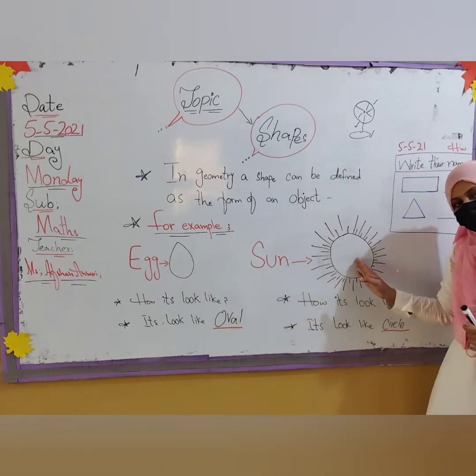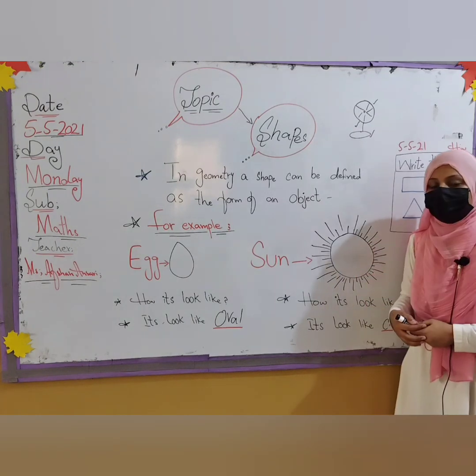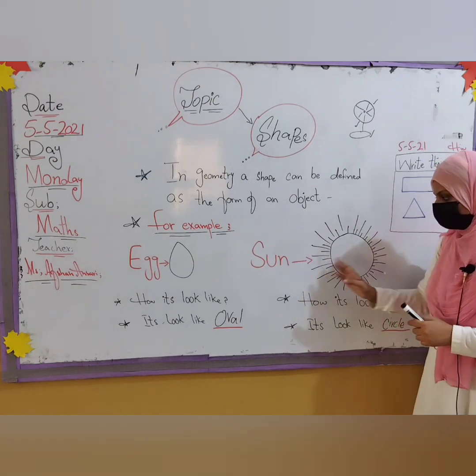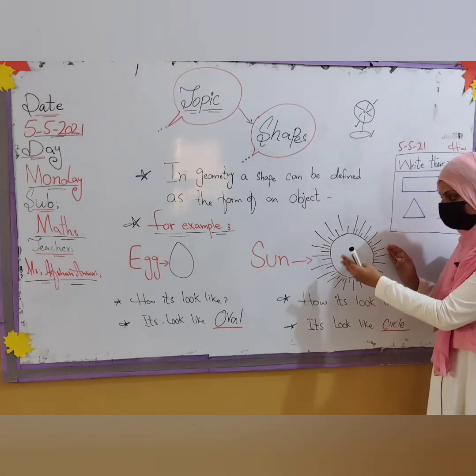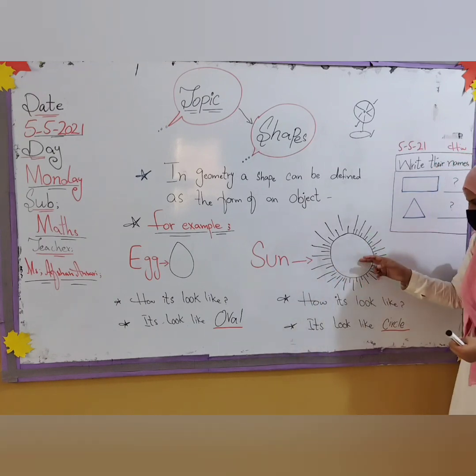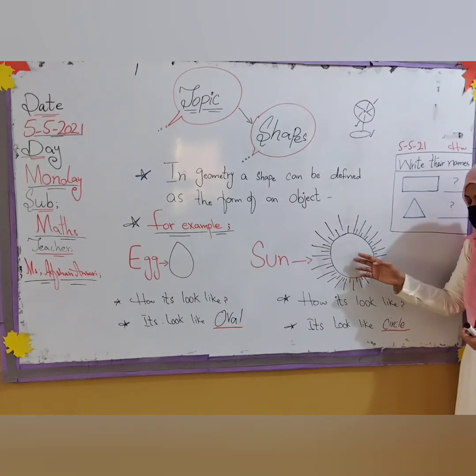Like same thing over here. This is the round shape. This is looking like the circle. And over here one circle is there in the sun. The shape of the sun, what is it like? It is a round shape. So on the round shape we have given the name circle. What do we call a round shape? We call it a circle. So the circle we are writing over here, the spelling is there, the circle spelling is there. We have to give it a name.